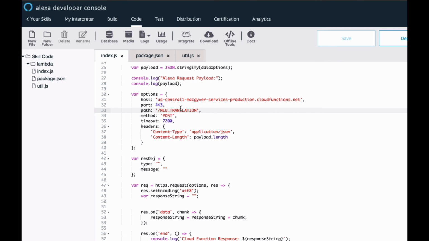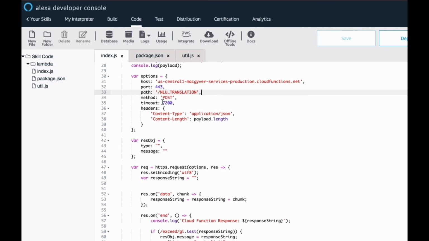It also spits out a path. So I called mine NLU_translation. You want to specify the protocol. Alexa only supports HTTPS, so don't think you're going to make an 8080 request. You won't be able to. And then it's a POST request, and we're going to send that JSON object.